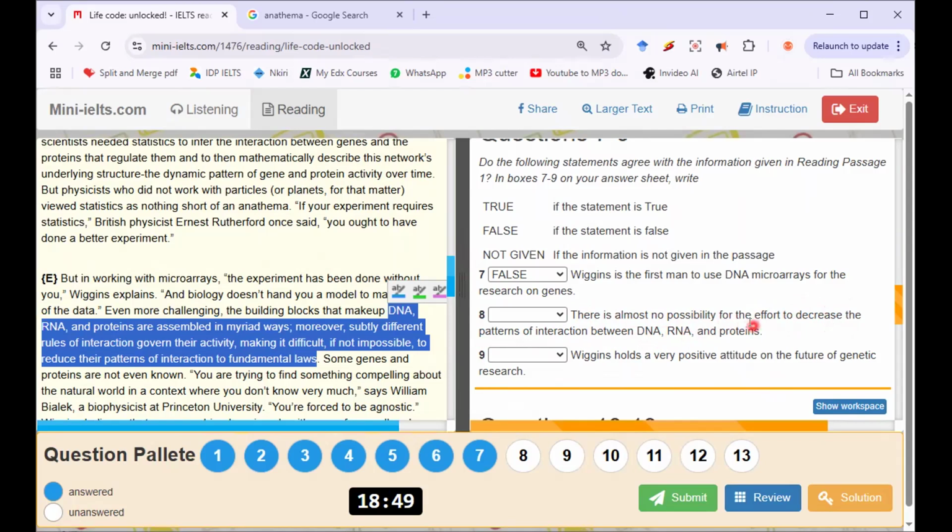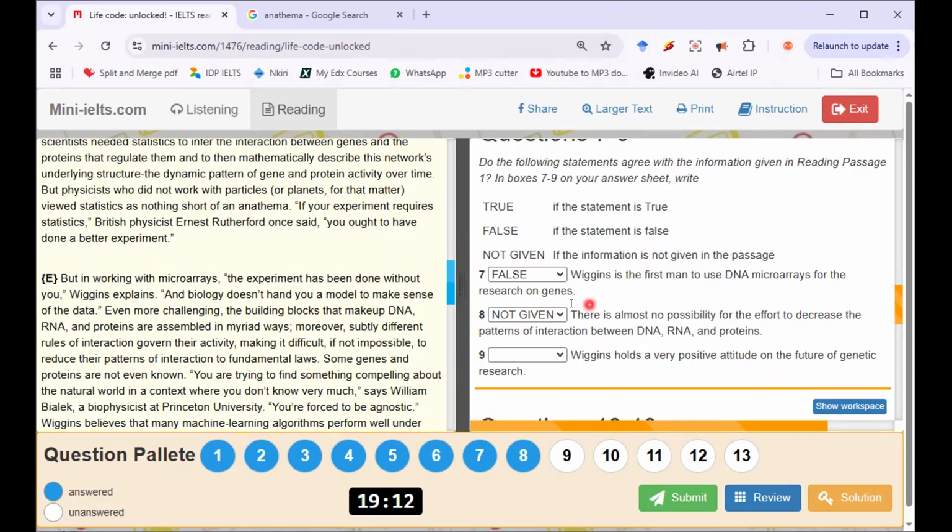Oh, hold on. Difficult, if not impossible, to reduce their pattern of interaction to fundamental laws. They didn't put that part of fundamental laws here. What's going on here? I will pick not given. This number 8 looks like incomplete stuff to me.